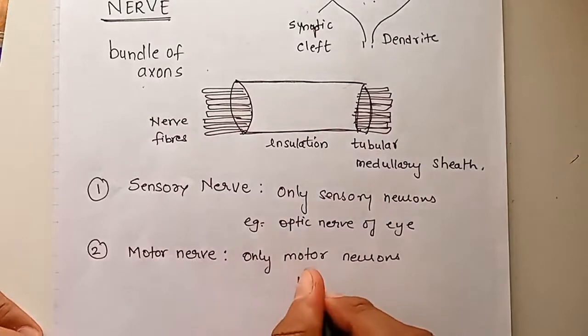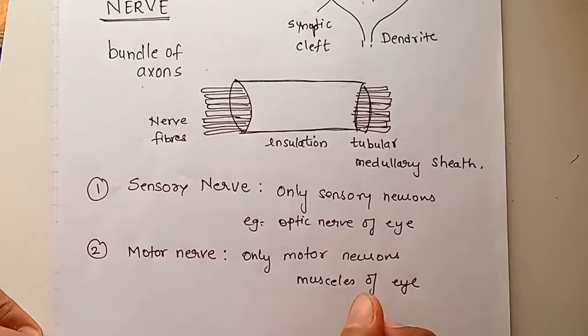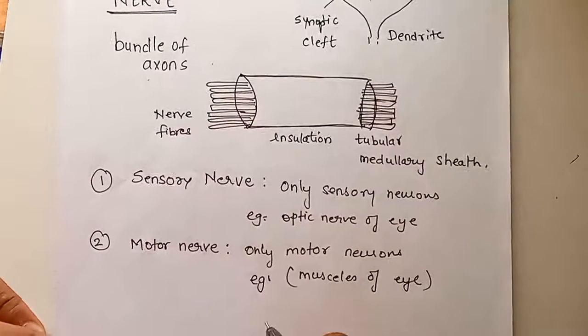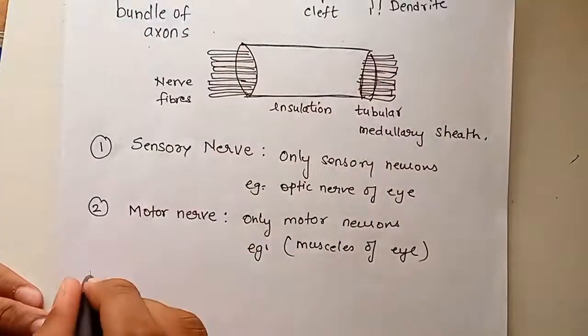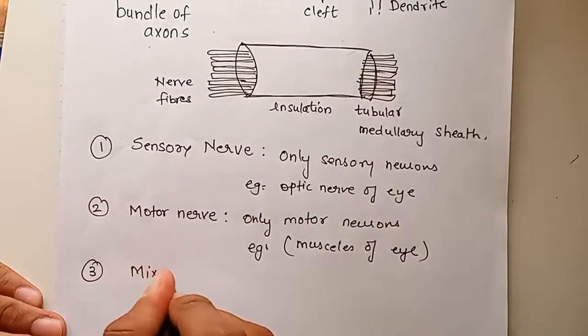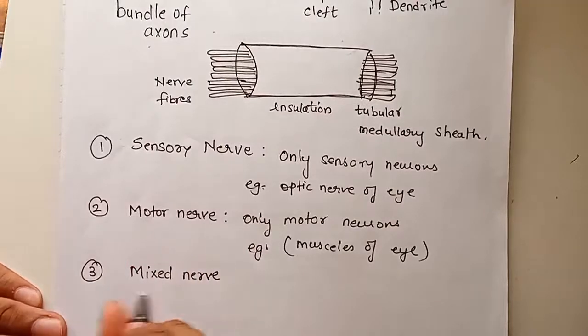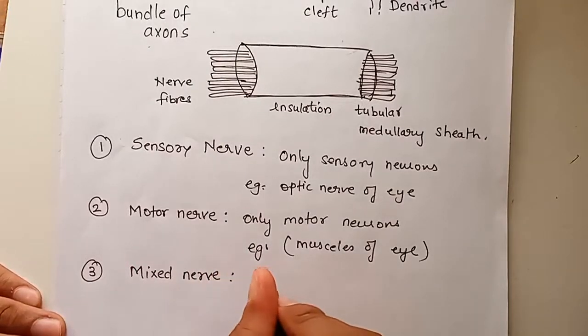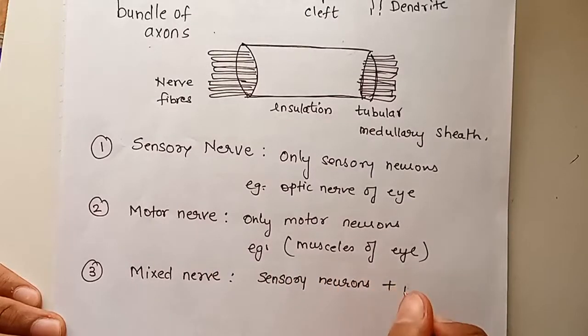For example, the muscles of the eye are connected to these motor nerves. This is an example. Then third is mixed nerves. As the name says, it is the mixture of sensory neurons and motor neurons.